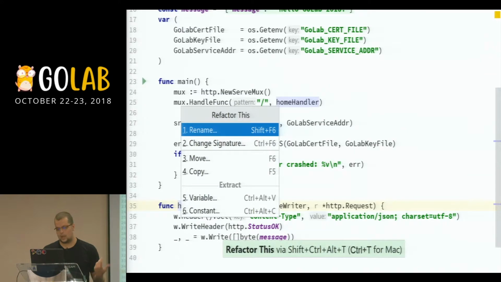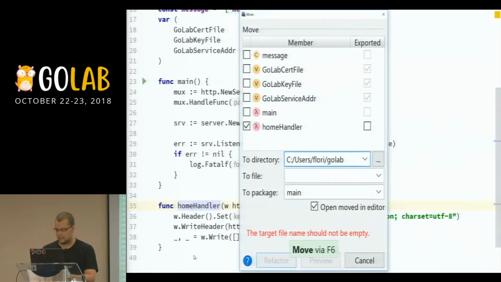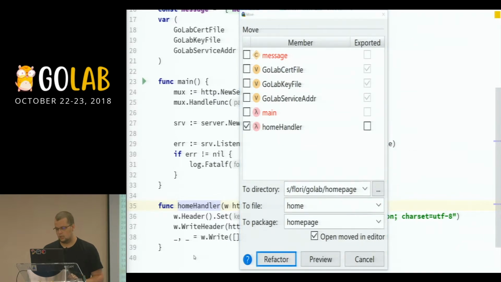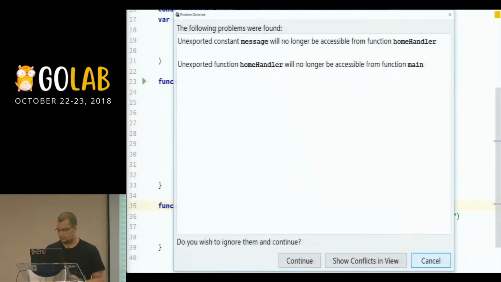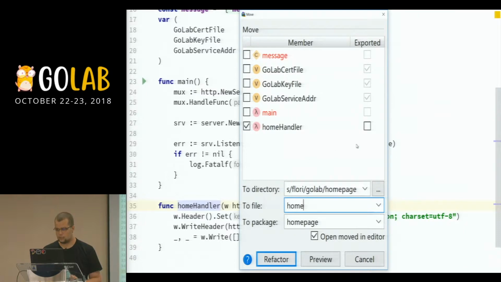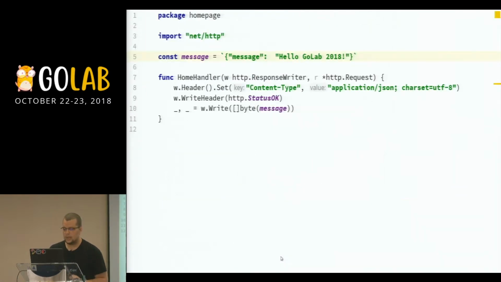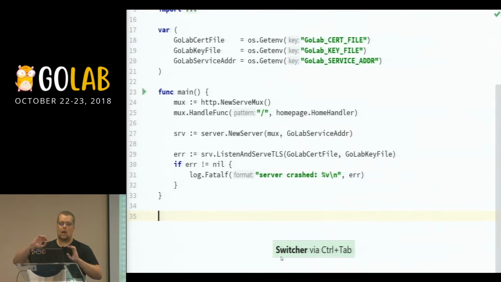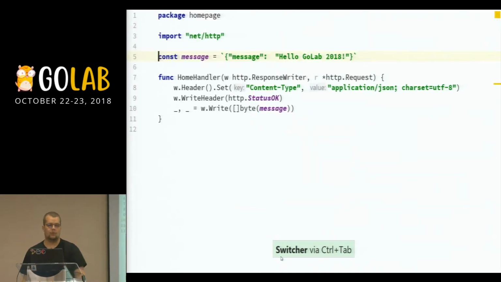So for now, I'm just gonna move this on again, as I said, let's say to the homepage package. Oh, okay. Should probably export the function, and I should probably move the message as well, so that I move all the dependencies with me. Right, so now I have a separate package with my handler.